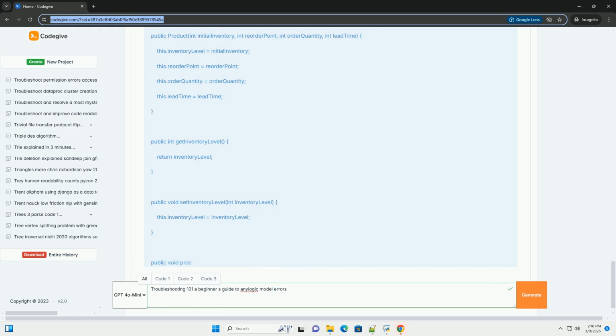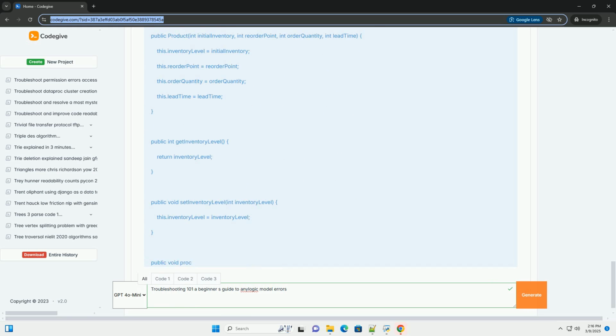3. Console output, prints. Adding System.out.println statements to your code is a simple but effective way to print values of variables or messages to the console during the simulation. This can help you trace the flow of execution and identify unexpected results. Remember to remove or comment out these prints once debugging is complete to avoid cluttering the console in production.